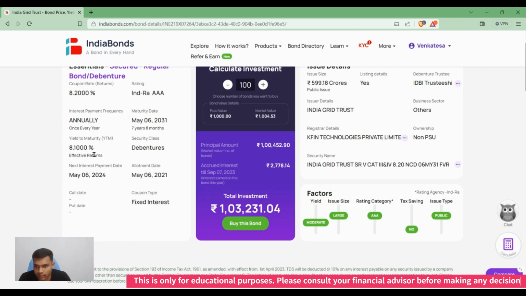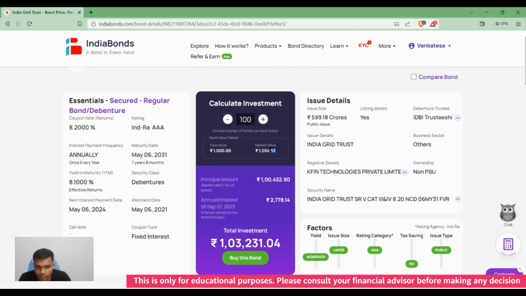The coupon rate and yield are slightly different because the market value is at a premium to the face value of the bond, so the yield is slightly lower for us.